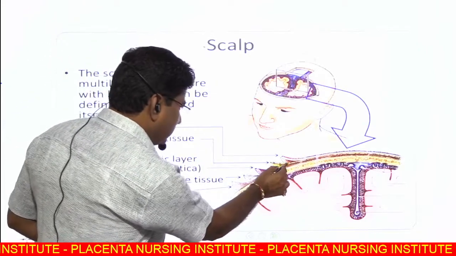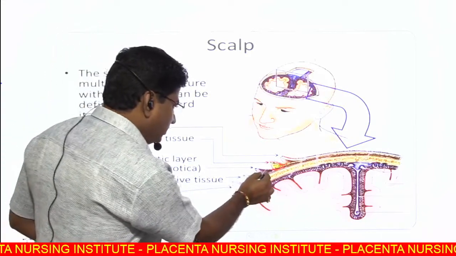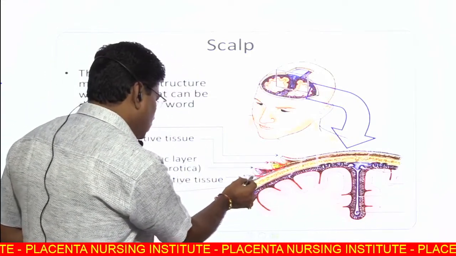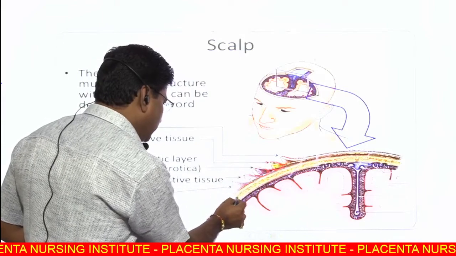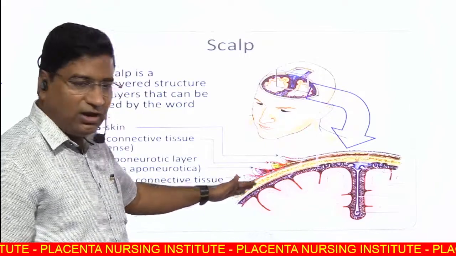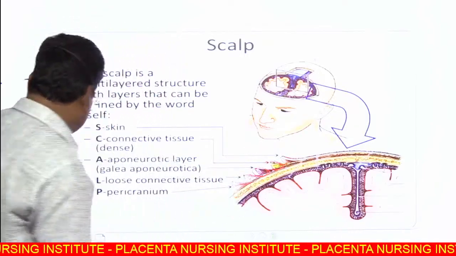Then the second is connective tissue. This is connective tissue. Third is the dense aponeurosis layer. Then loose areolar tissue, and then the pericranium, just outside the bone. Next,